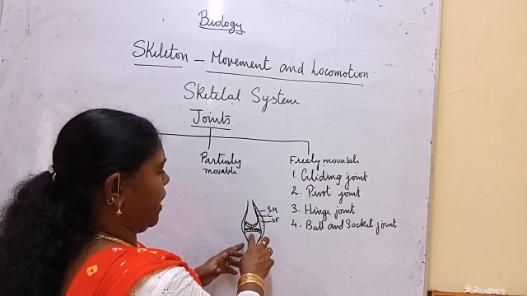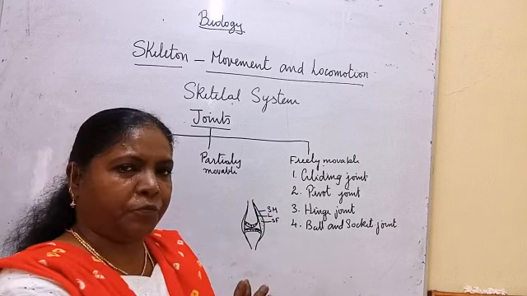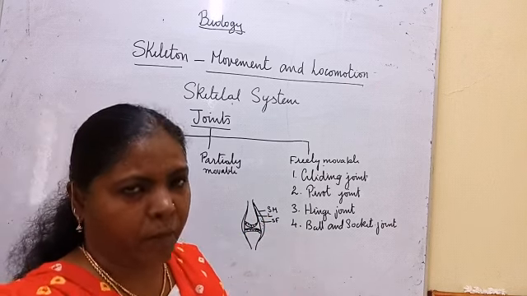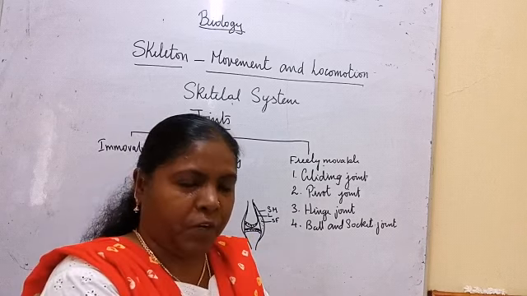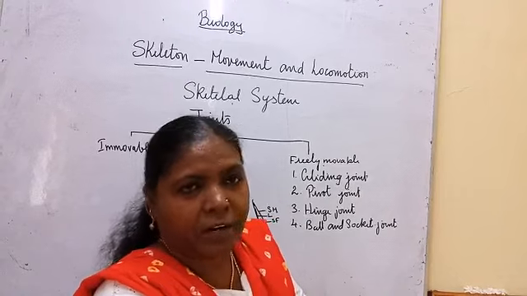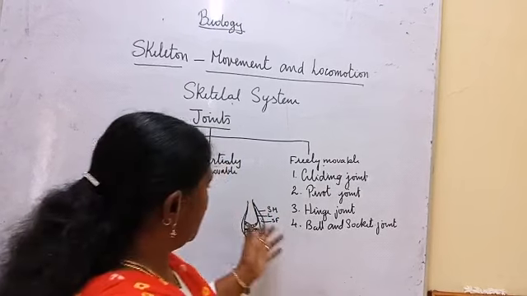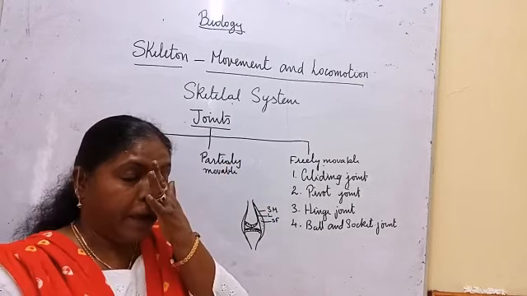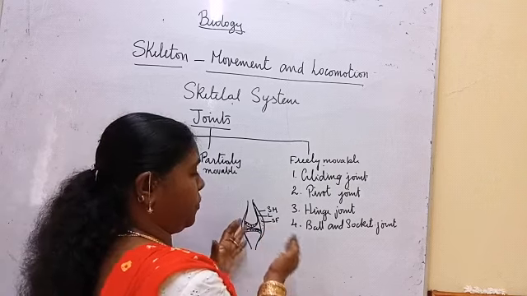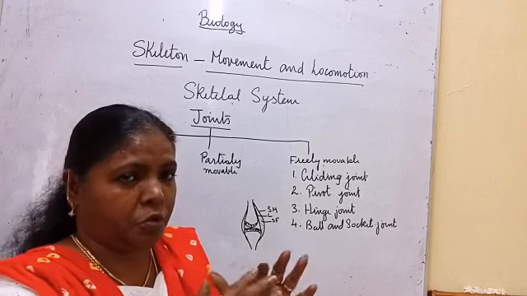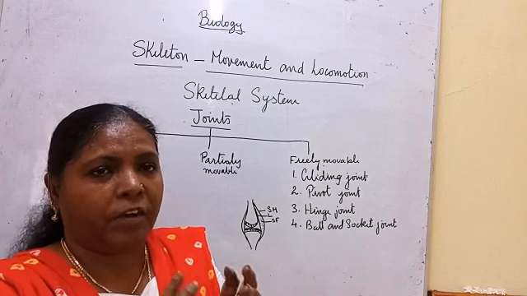Two bones are continuously in movement, so there is a chance of friction. In order to avoid friction, God provided a natural lubricant, synovial fluid. The synovial fluid should be there in a cavity, held in between the bones.